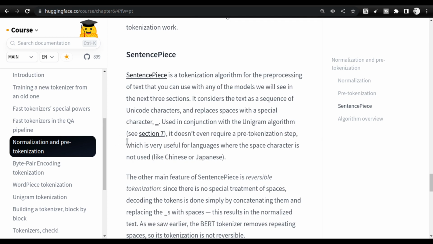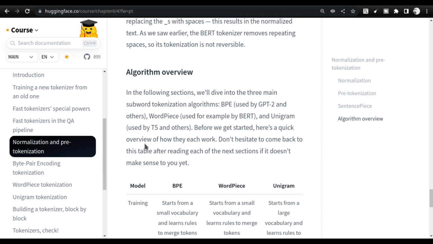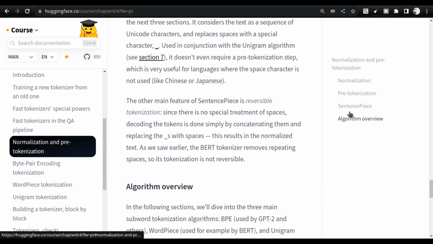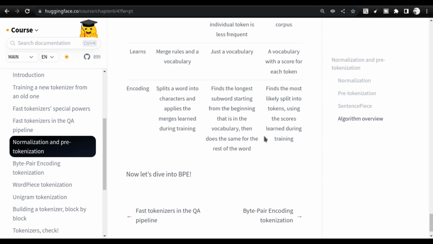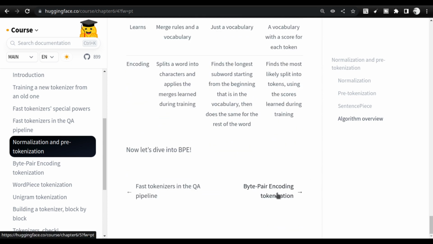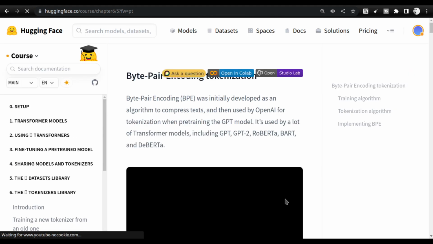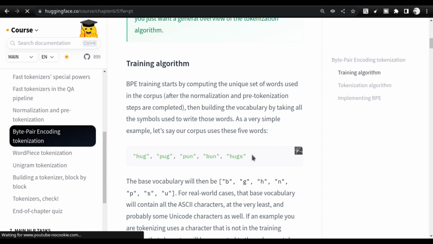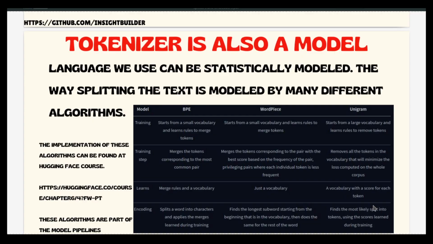The point here is that if you come down, these are the various algorithms that are available, and if you click on this link, you can actually see the byte pair encoding, that is BPE encoding, getting implemented here. You can see the training algorithm explained step by step. Okay, let us go back to the presentation. But you don't need to understand that.